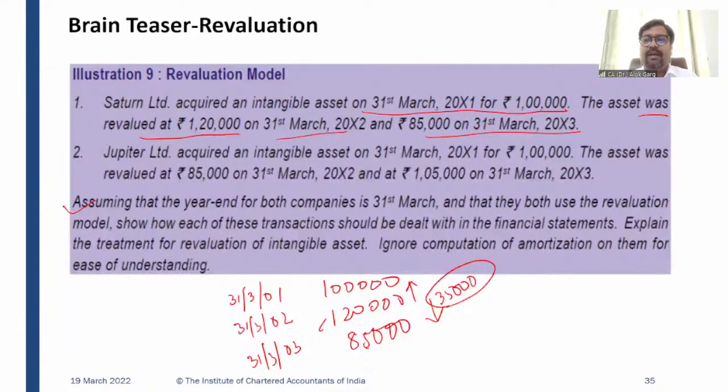So first of all, we have to credit the intangible asset by 35,000. We have to debit the revaluation surplus by 20,000. And over and above 20,000, 15,000, we have to debit our P&L. So revaluation surplus debit 20, P&L debit 15, to intangible asset 35, right? So this will be the accounting entry.